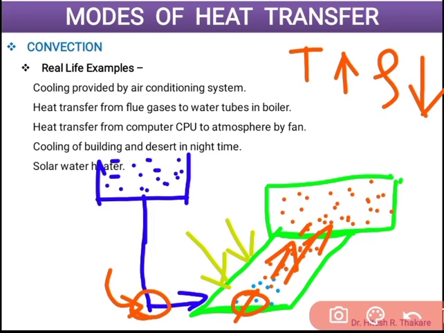Because we have kept this cold water storage at a higher level than the solar water heater. So once we supply cold water in this storage, automatically the cold water will be supplied from the storage to the solar water heater. There will not be any need of extra pump. So ultimately we are saving electricity, and by reducing the electrical consumption we are saving the environment.